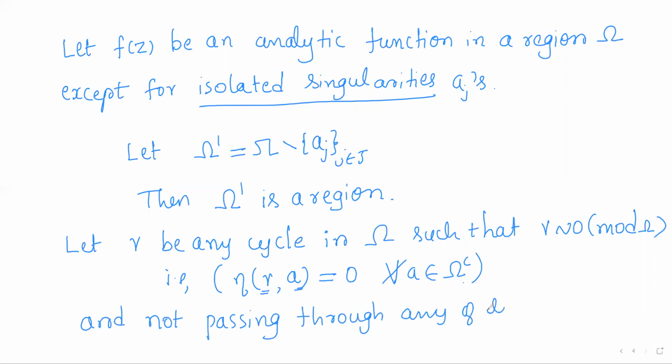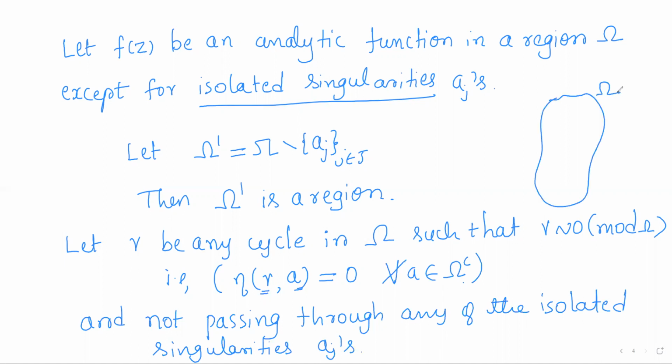any of the isolated singularities aj, right? So this is the region omega. This region omega contains some isolated singularities aj of the function f, right? And in omega we have considered some cycle also.